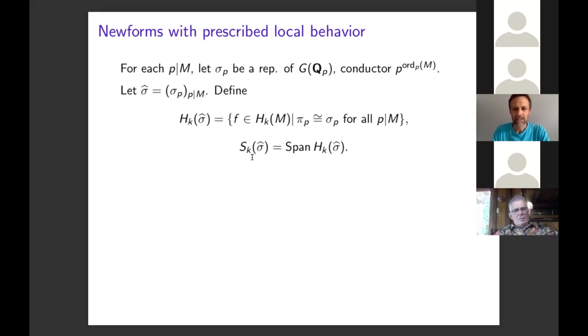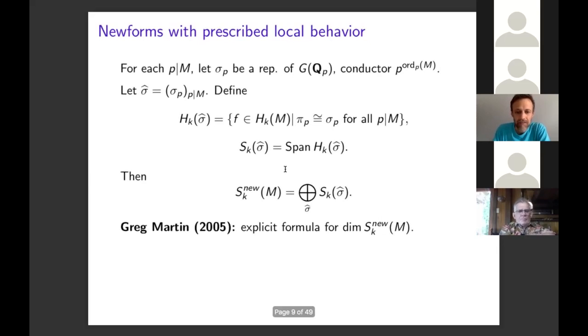And S_k(sigma hat) will denote the span of these newforms. So this is a subspace of the space of newforms, and we have a direct sum decomposition as sigma hat ranges over all possible tuples with the right conductors. Then we get the direct sum of these subspaces.